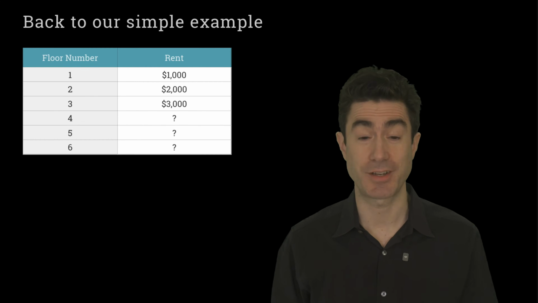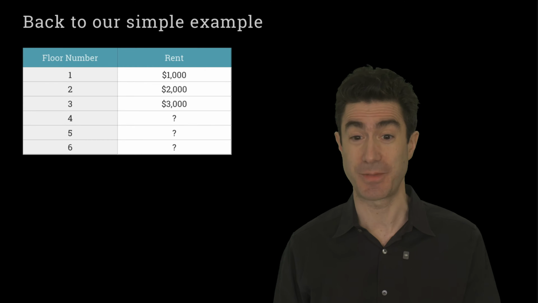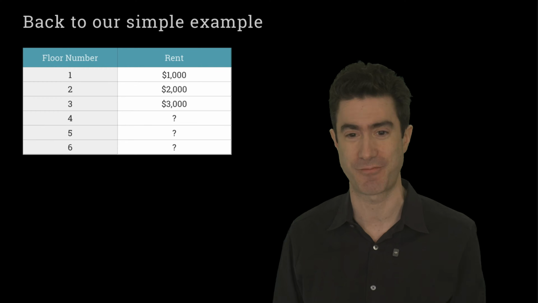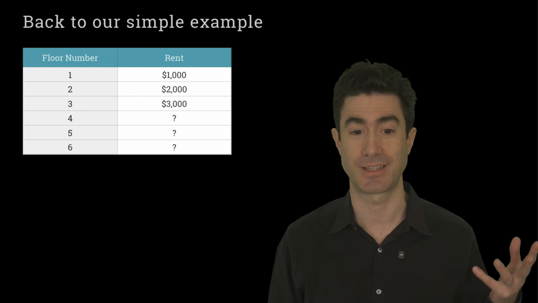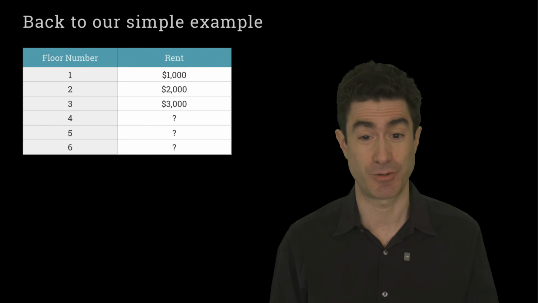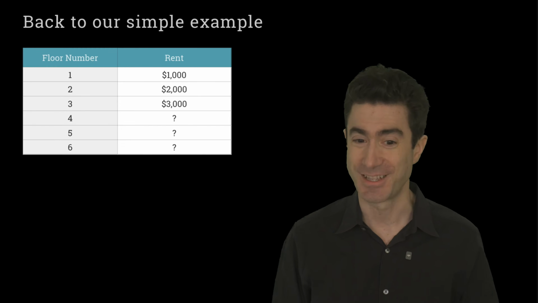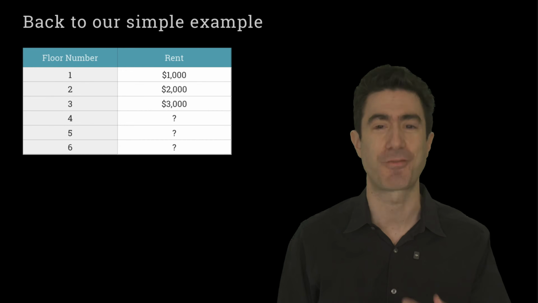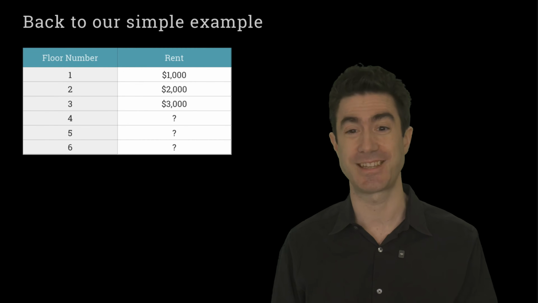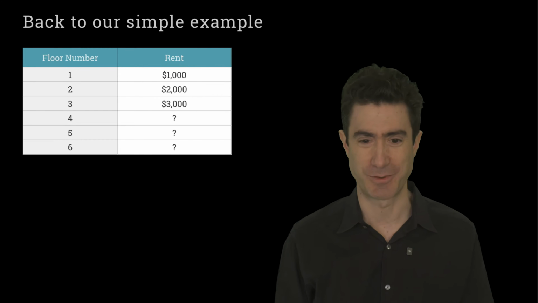And this time I want to imagine that we're looking at the same building, we're looking at data from the building, and every single apartment in the building is identical, same number of square feet. The only thing that varies is the floor number of the apartment. And let's suppose we've got some data, and it's pretty simple data. The apartment on the first floor has a rent of $1,000, second floor $2,000, then third floor $3,000. You can probably see the pattern here. We don't need a very sophisticated machine learning model to predict what's happening.